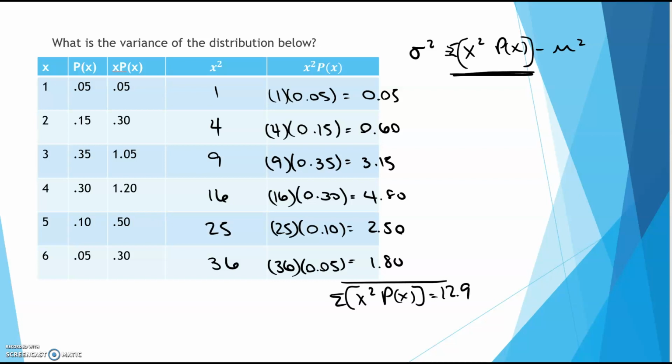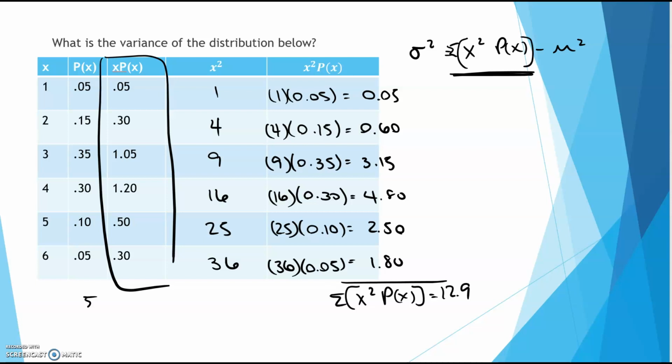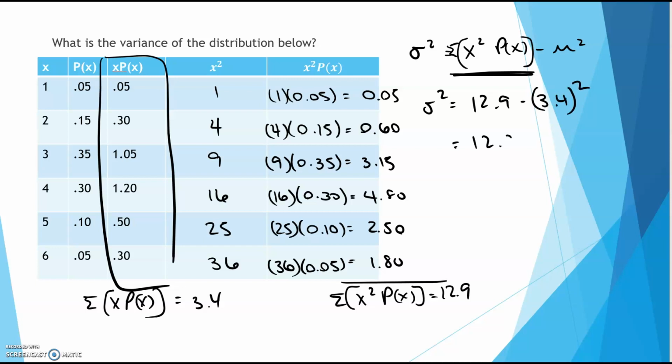So that is just this first number right here. Now to get your variance, or not your variance, but your mean, you need to take this right here, your x values times your probability of that x value, and add them all up, which is what we did in the last exercise, which we got 3.4. So this is going to be 12.9 minus 3.4, but don't forget to square it. So 12.9 minus 11.56, which will give you 1.34. And then there's your variance for this distribution.